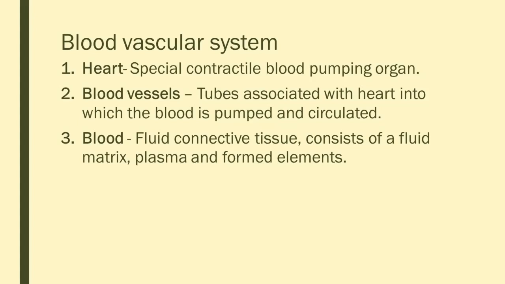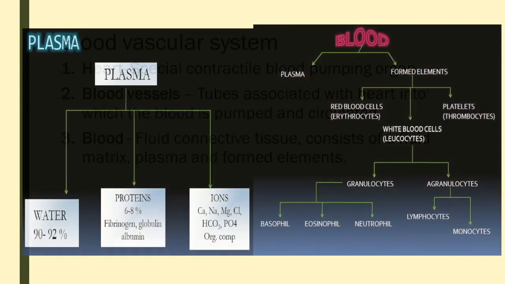Why it is called connective tissue: the blood connects different parts of the body. From the heart, the blood passes to different parts such as the kidney, liver, intestine, etc. So it is connecting different parts of the body and coordinating them. Hence it is called connective tissue. So it is fluid in nature and helps to connect different parts of the tissues, and that's why it is called fluid connective tissue. Then we'll move on to the next components of the blood.